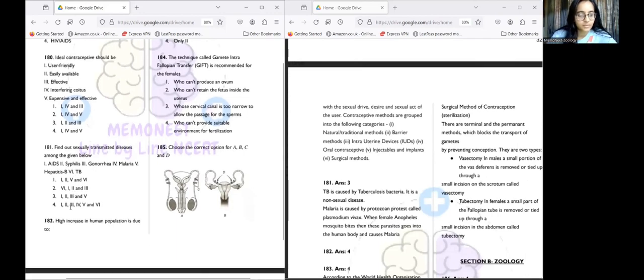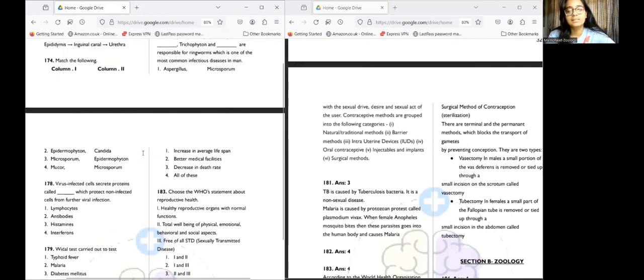Next is 182. High increase in human population is due to what? Increase in the average lifespan. Obviously, if one person who used to live for 50 years is now living for 80 years on average, so increase in average lifespan will obviously increase the population because more people are going to be born, but fewer people are dying as well, right? Why is this happening?